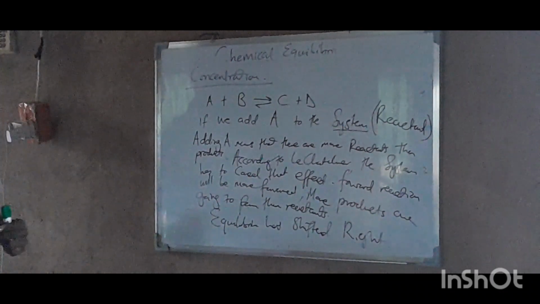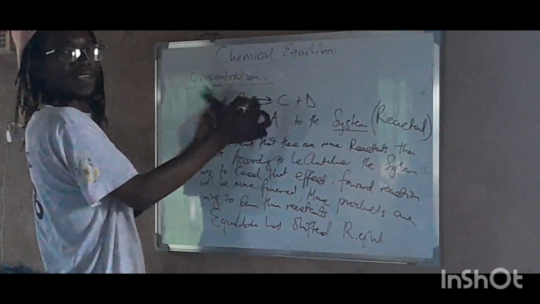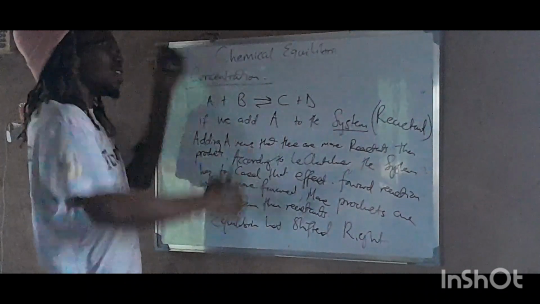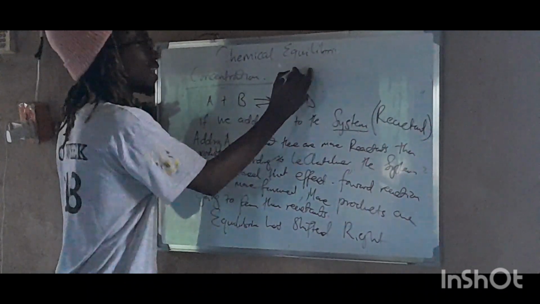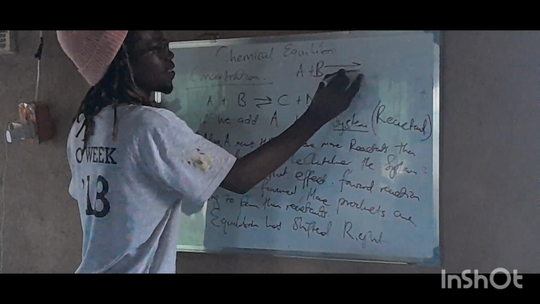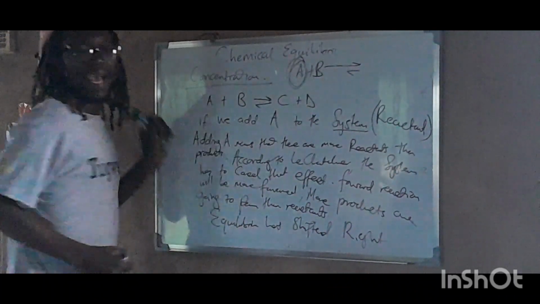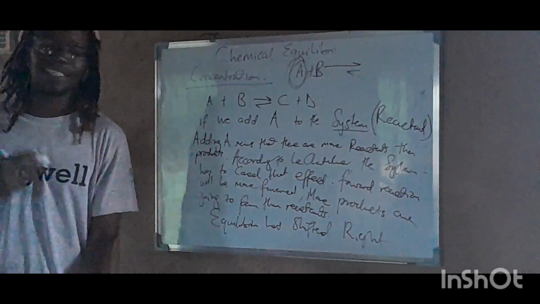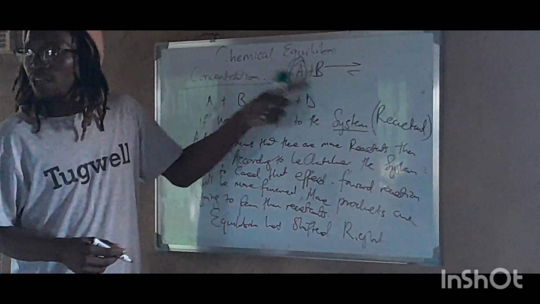Does it make sense? So what is happening actually? What is happening is we're in this situation, right? Adding more A, adding the concentration of A, it means that our A plus B now will be more like this. Can you see that? Because we're having more of this. And according to reaction rate, if we add more of this, it must be used up.